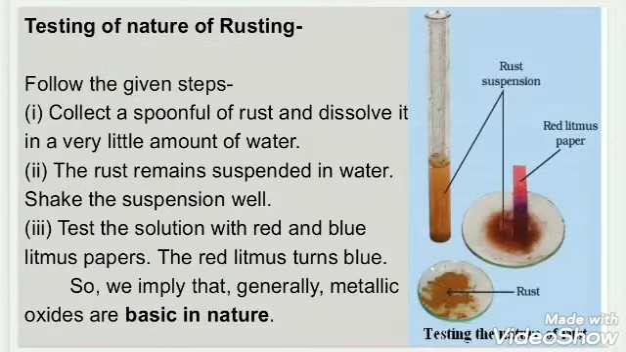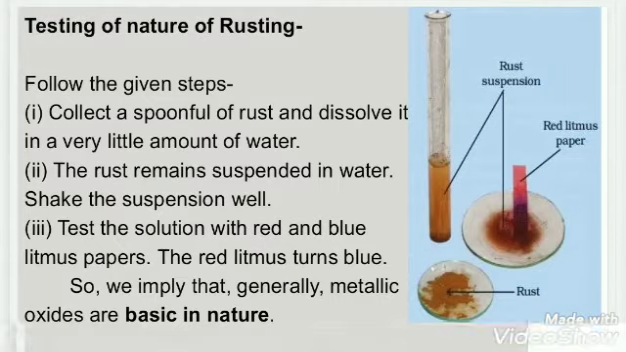Now we can do a test to understand the nature of rust. When an amount of rust is dissolved in water and we do the test with red litmus paper, we can see the red litmus paper turn to blue, which shows it is basic.